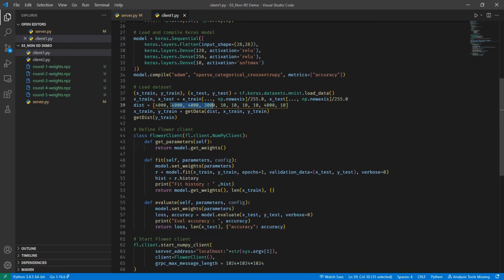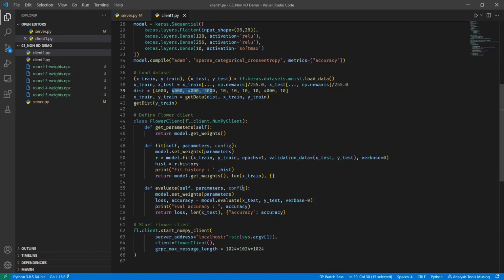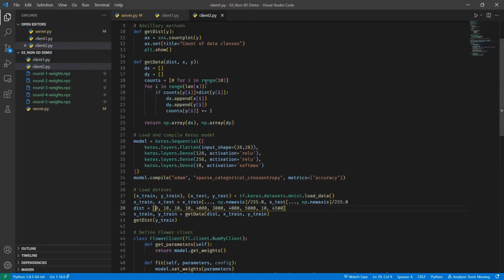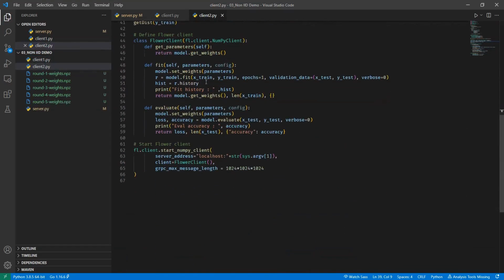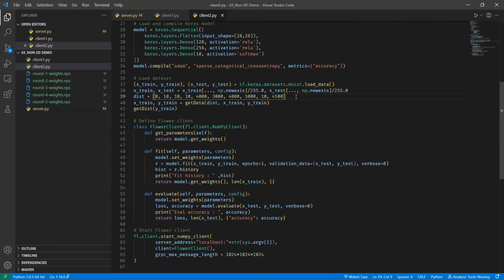And that data, that xtrain and ytrain, will be used here over and over again for the training purpose. So this is client 1. Client 2, which is going to be the second device, has the entire same code, the only difference here being the distribution here. And you can see the distribution here differs from that of client 1.